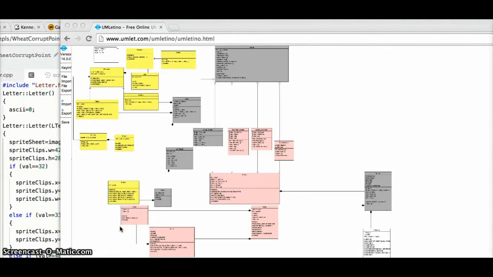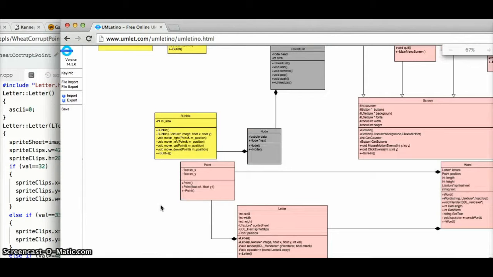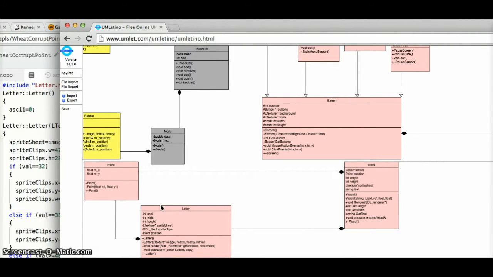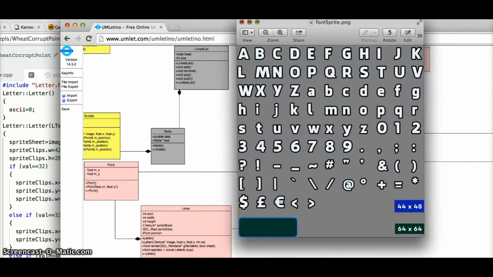For my part of the project, I will be working on all this part in pink. First, there's the point class. This will be used to get the position of all the items that are being displayed on the screen, like the player, enemy, bubbles, buttons, and words. Then there's the letter class. This will use the ASCII code and the SDL_Rect function to clip the specific letters and numbers from the font sprite, like this one over here.